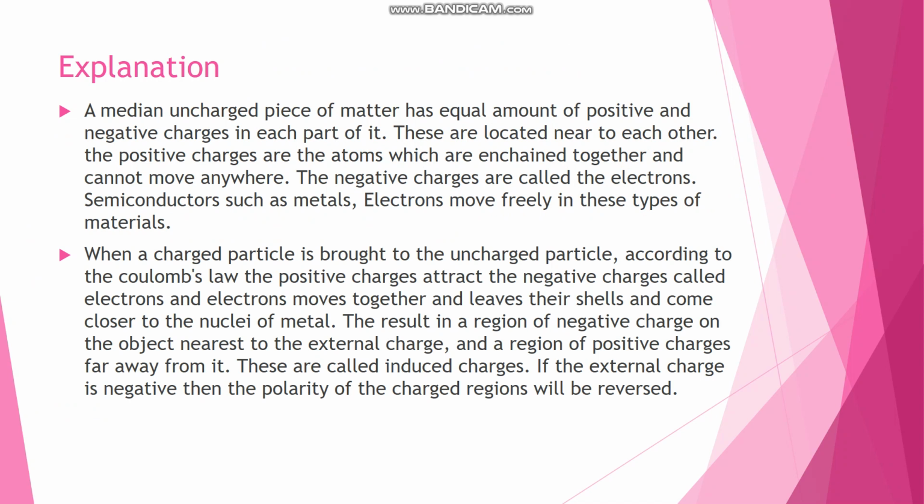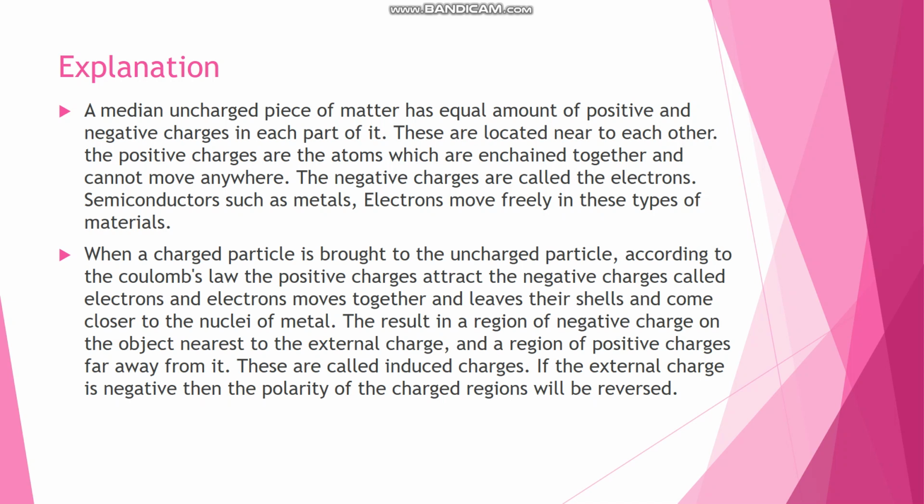Now see the explanation of this particular process. The phenomenon of electrostatic induction can be explained on the basis of electron theory. When a positively charged conductor is brought near the end of the neutral conductor, then the free electrons of the neutral body are attracted by the positive charge of the electrified body.